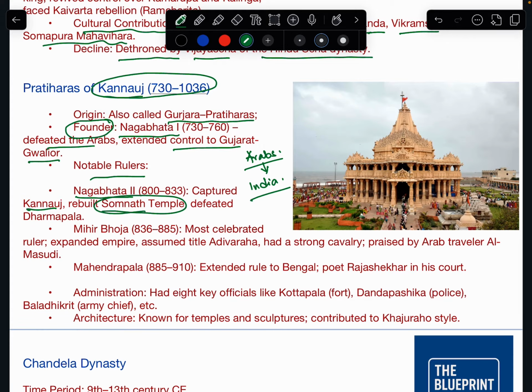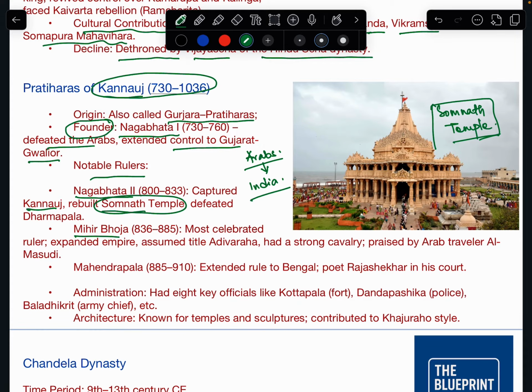He rebuilt the Somnath temple, which was damaged or destroyed by Mahmud of Ghazni. So this is the Somnath temple, and it was rebuilt by Nagabhatta II. It means that they were also followers of Hinduism. If that type of question comes, you have to use this analogy: Nagabhatta II repaired the Somnath temple, so that means they were followers of Hinduism.